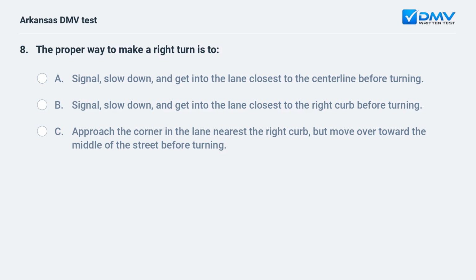The proper way to make a right turn is to A. Signal, slow down, and get into the lane closest to the centerline before turning. B. Signal, slow down, and get into the lane closest to the right curb before turning. C. Approach the corner in the lane nearest the right curb, but move over toward the middle of the street before turning.